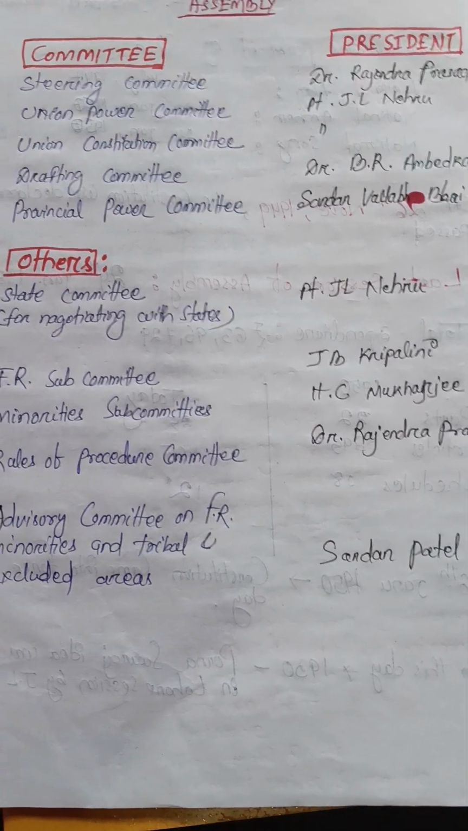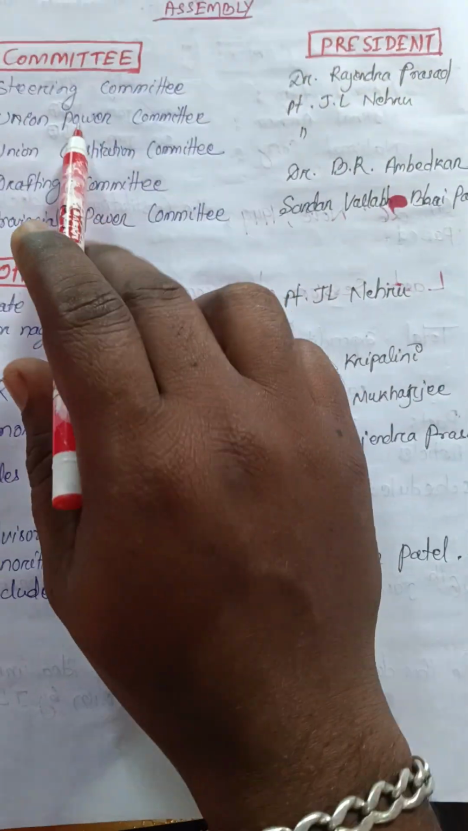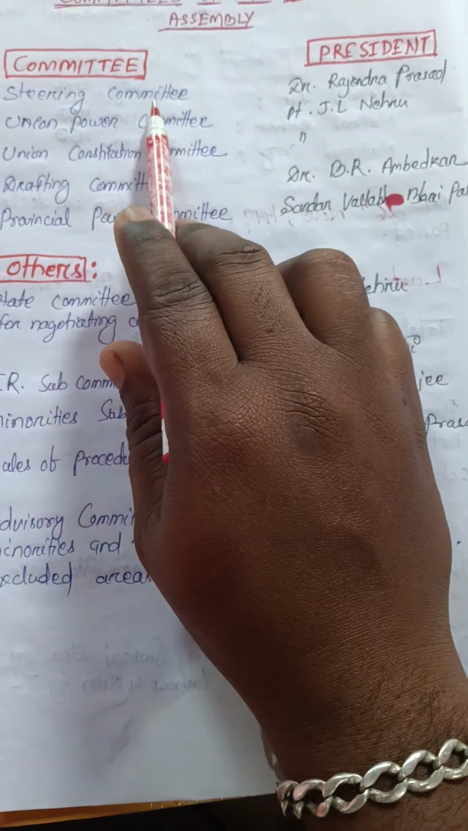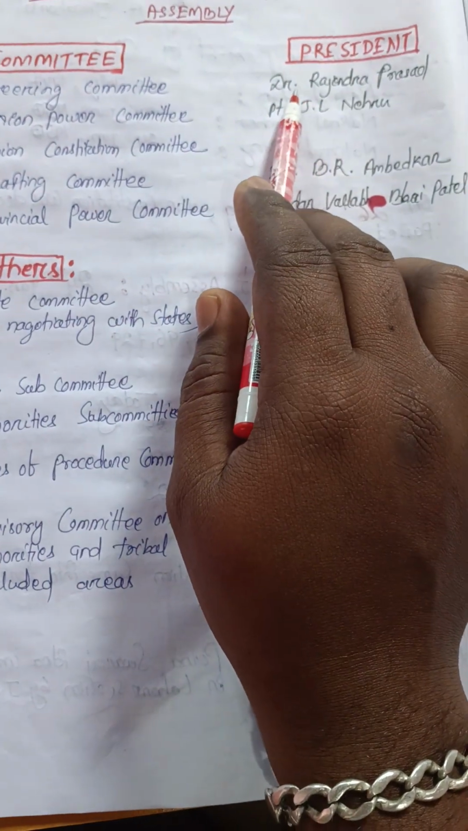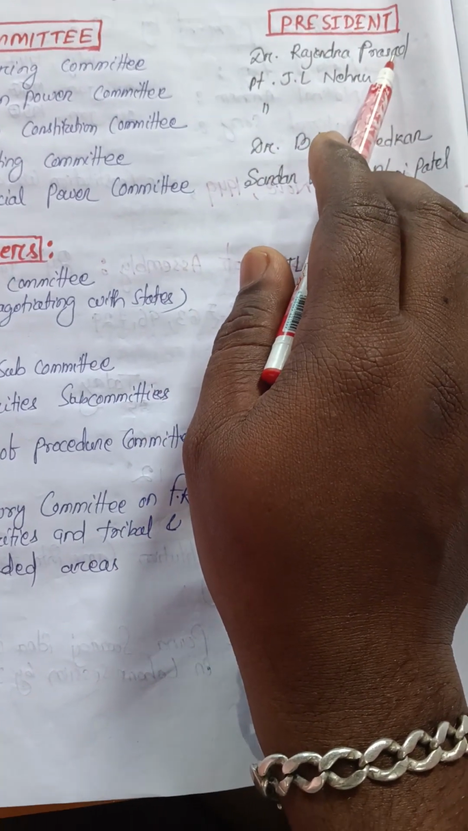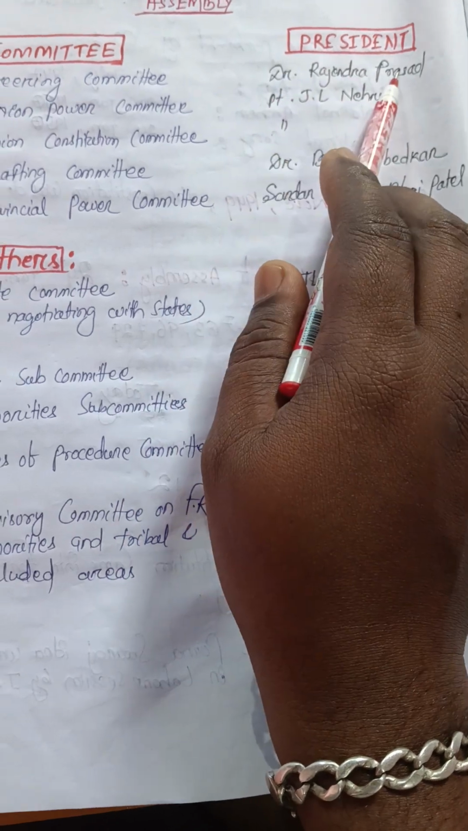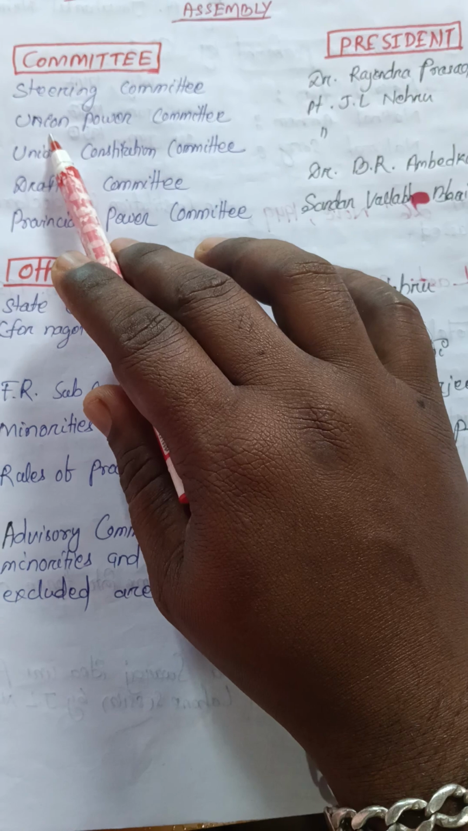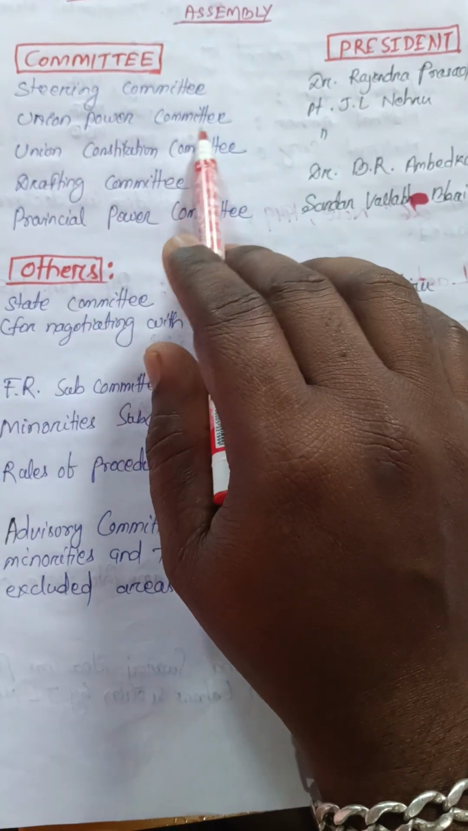The first committee, as you can see here, is the Steering Committee, one of the most important committees, whose president was Dr. Rajendra Prasad, who was the first President of India after that. Next, another committee is known as the Union Power Committee.